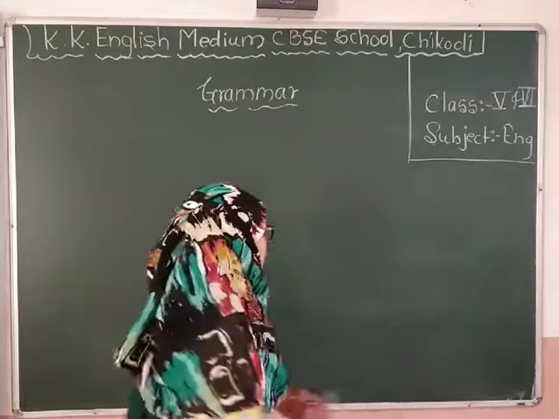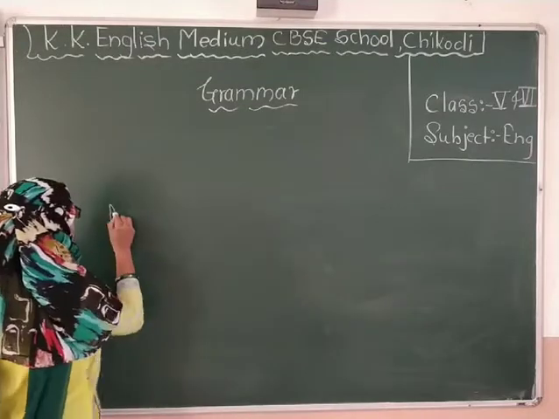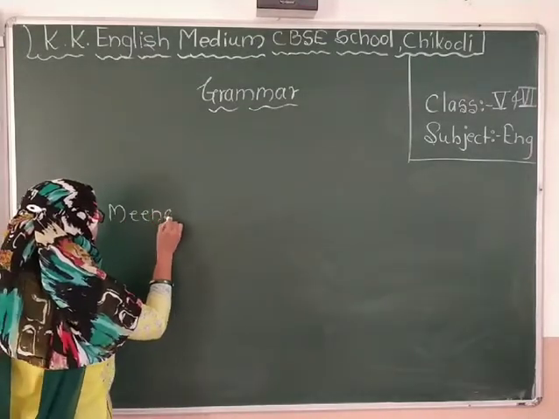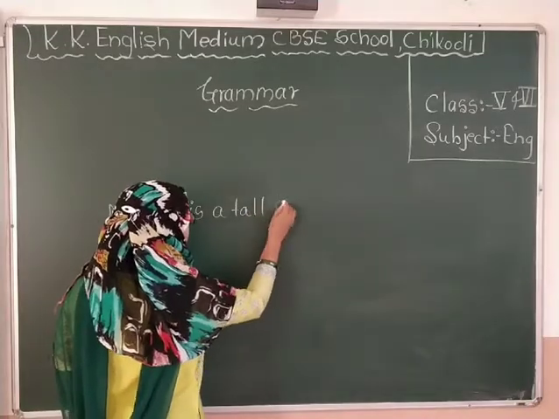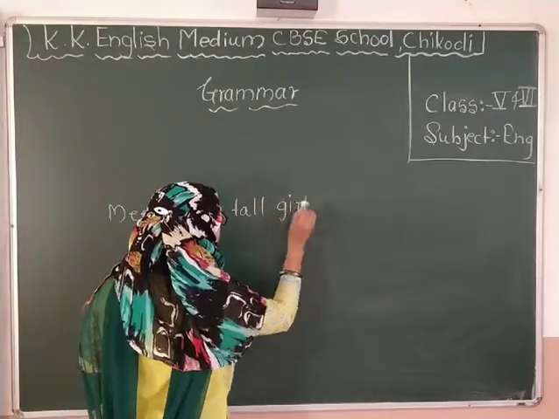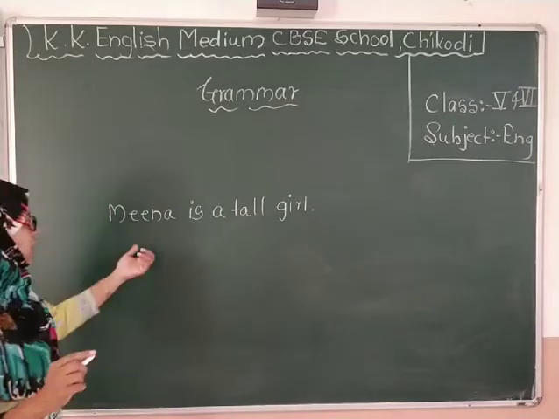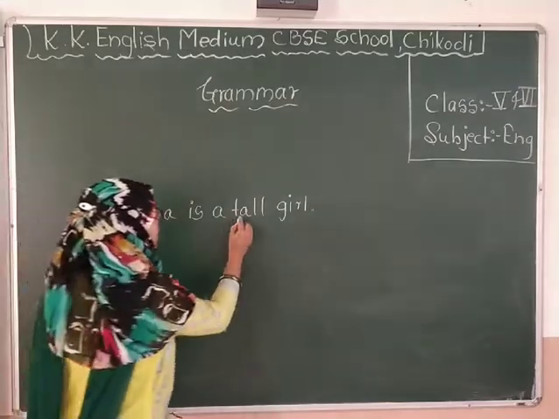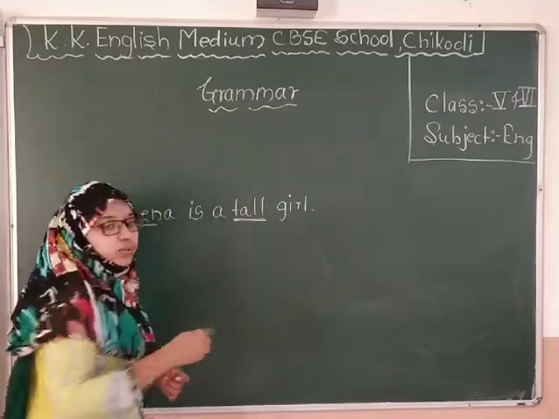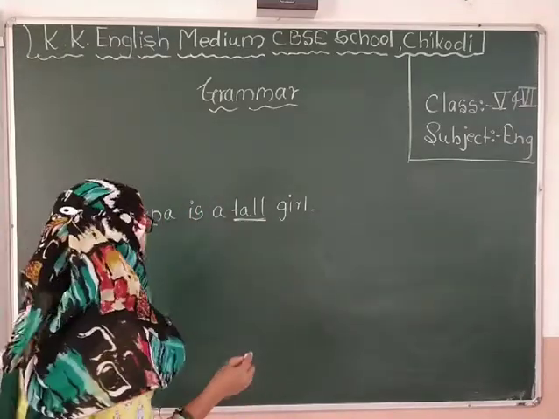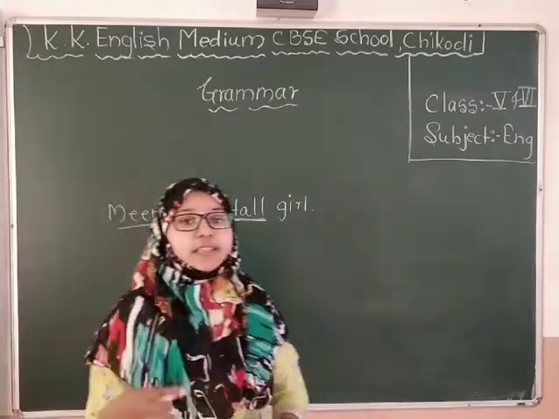Suppose there is an example: Meena is a tall girl. Yes, dear student. So, Meena is a tall girl. Here we are describing Meena. Which word do we use to describe Meena? Tall.